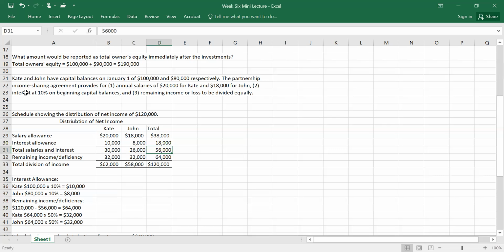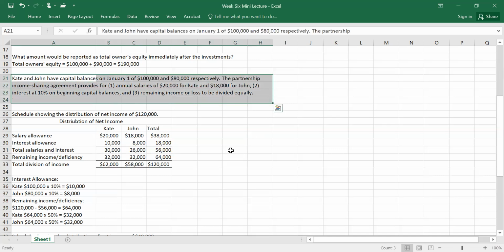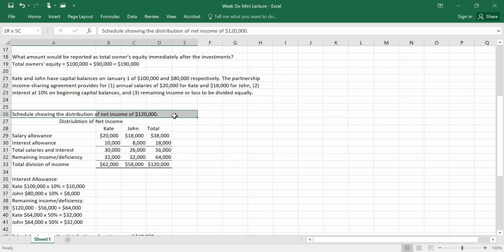The net income, I'm sorry, right here, is 120,000. So looking at 120,000, we want to figure out what we have left to divide. It's 120,000 minus the 56,000 we've already accounted for, and that's going to leave us 64,000.